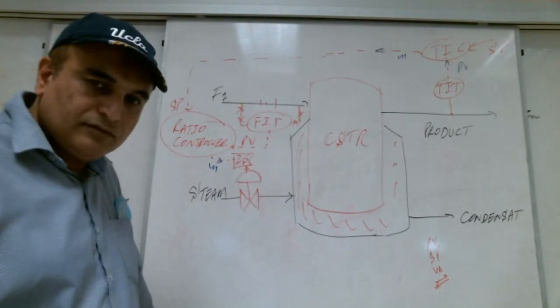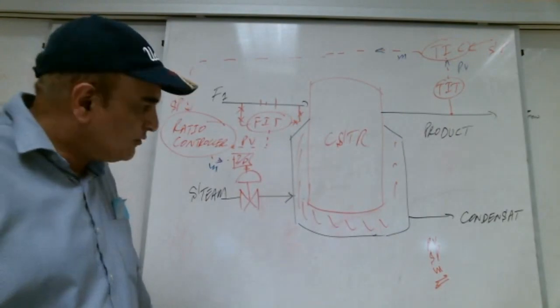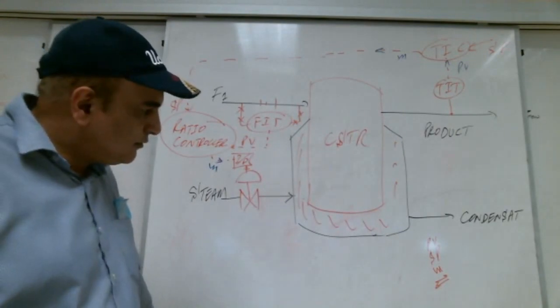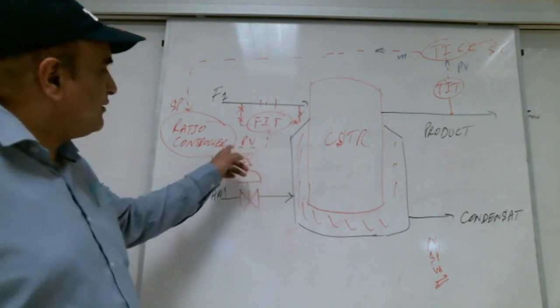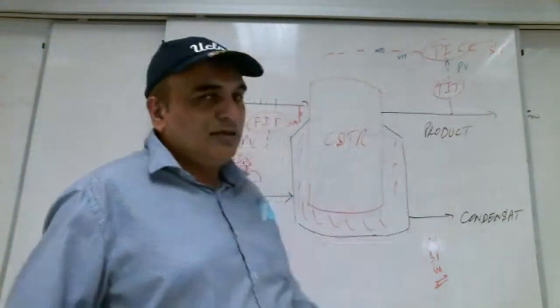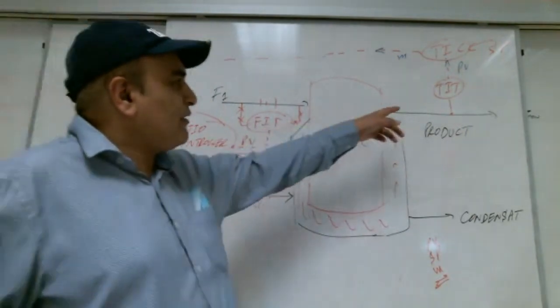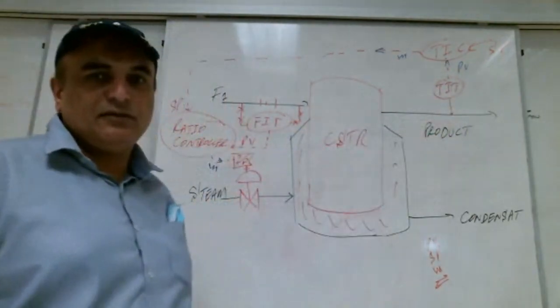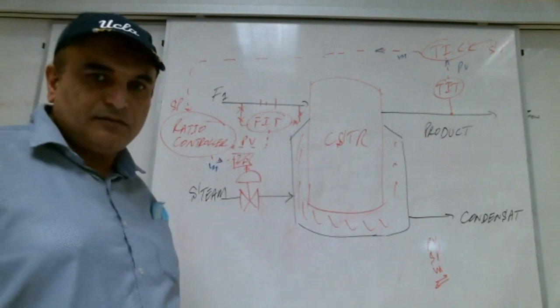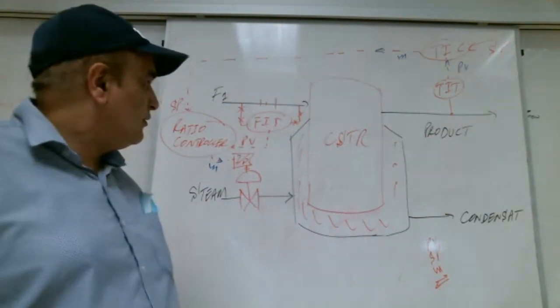Where is the feedback here, teacher, in the system? This is the feedback. If you see the secondary controller, this is the feedback. If you see the primary controller, this is the feedback. We have two feedback here.